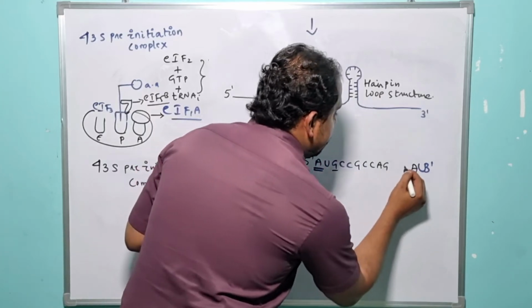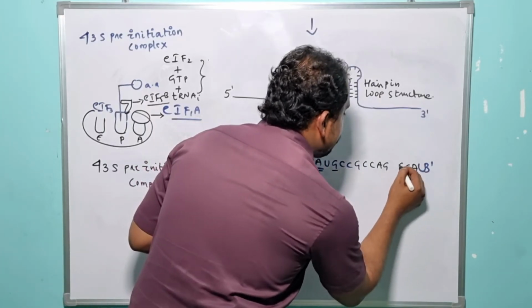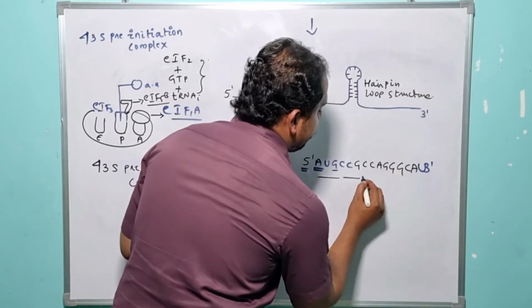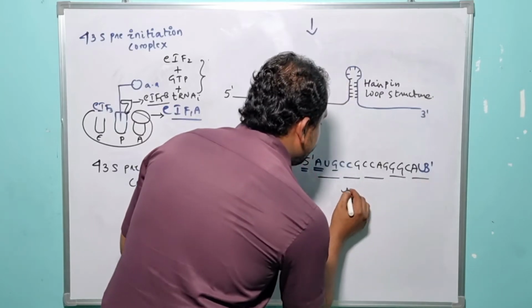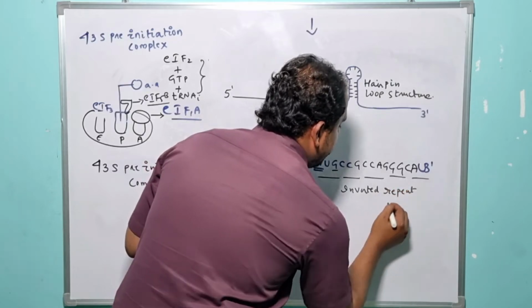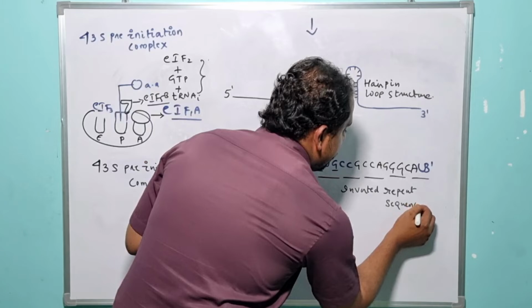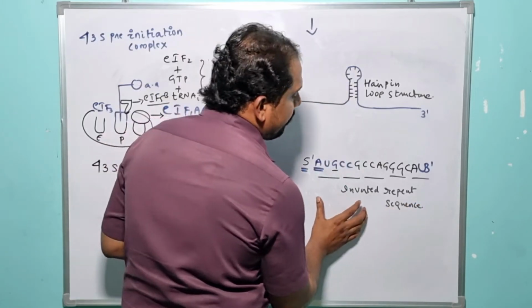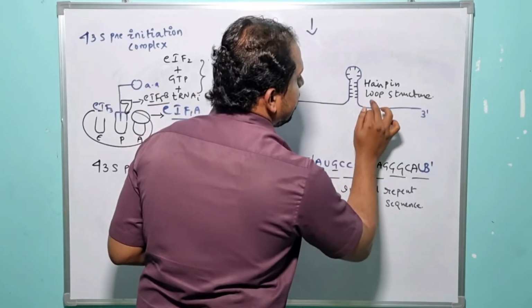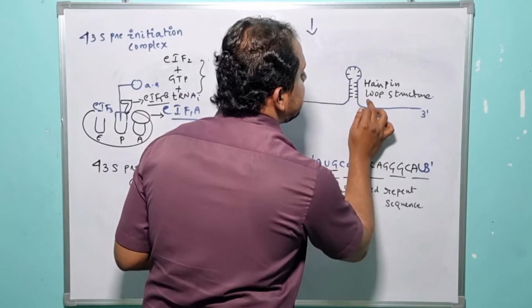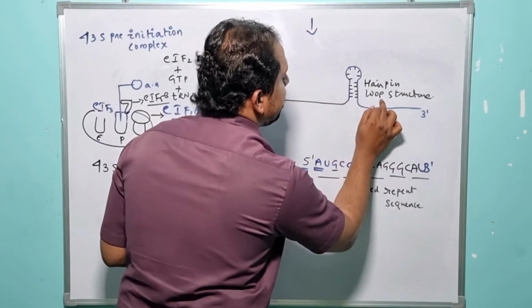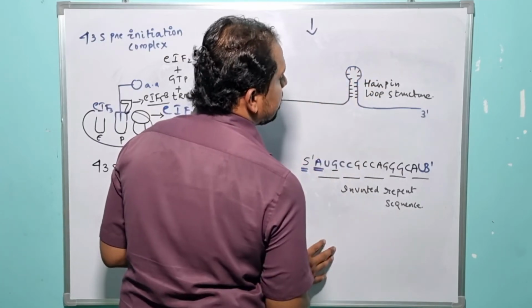The complementarity of guanosine is cytosine. The complementarity of cytosine is guanosine. And the complementarity of C is G again here. So this specialized nucleotide sequence is nothing but what? Inverted repeats. Inverted repeat sequence. Due to the availability of the inverted repeat sequence, there is a chance for the formation of what? Hairpin loop structure, right? So in the case of the eukaryotic mRNA, there is a specialized nucleotide sequence, and it is nothing but the inverted repeat. Due to the presence of the inverted repeat, the hairpin loop structure is formed here.